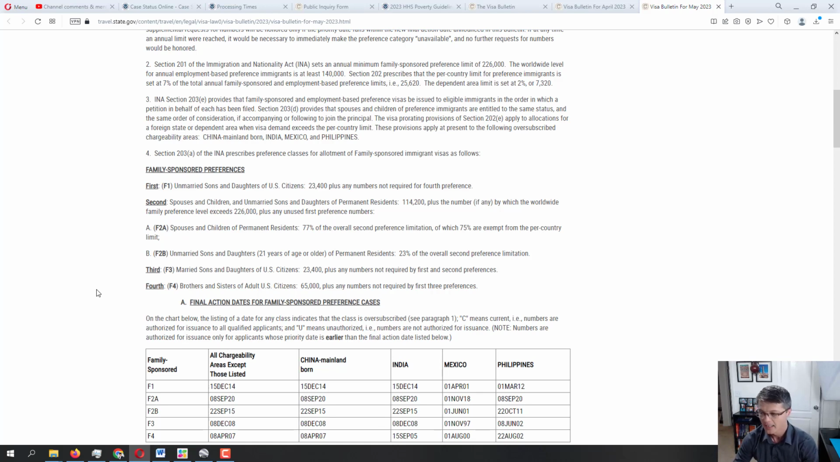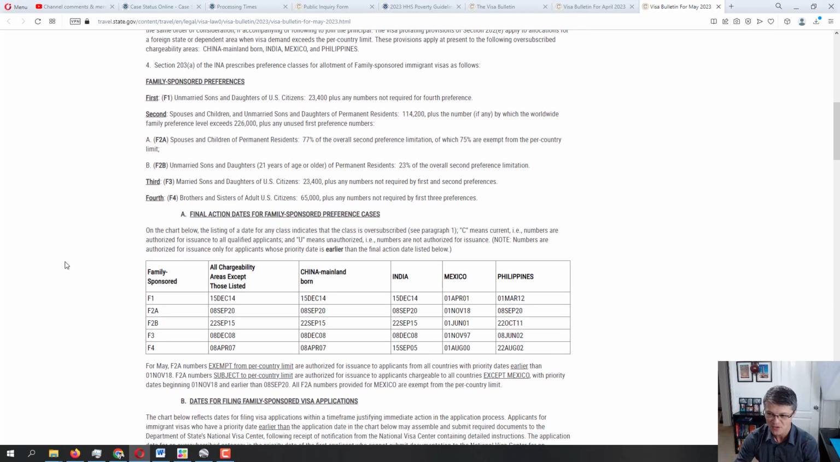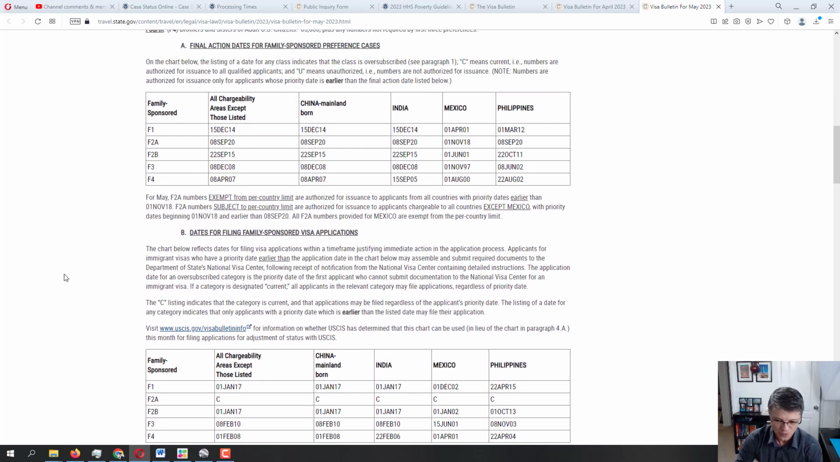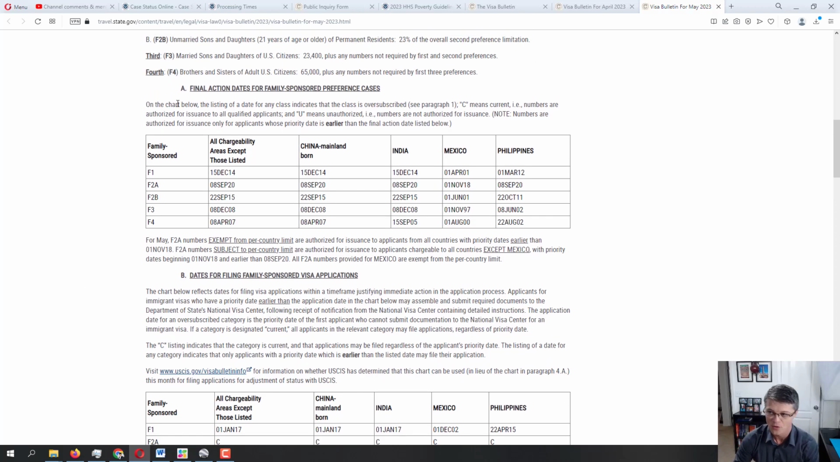Now, there are 2 different graphs. There's a graph A and a graph B. For some reason, there's still confusion about what each graph represents. It's very straightforward. Graph A represents final action dates. Final action is basically when the final action was taken on your case, which would be becoming documentarily qualified with NVC. Past that point, the case is sent to the U.S. Embassy for further processing, where the beneficiary goes through the interview.